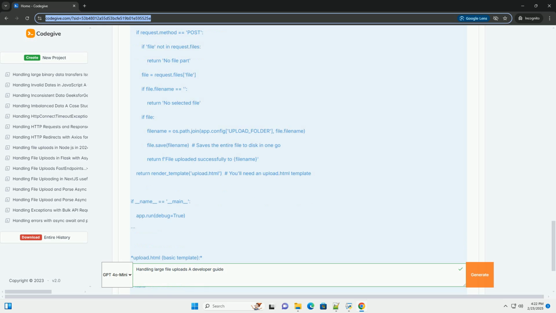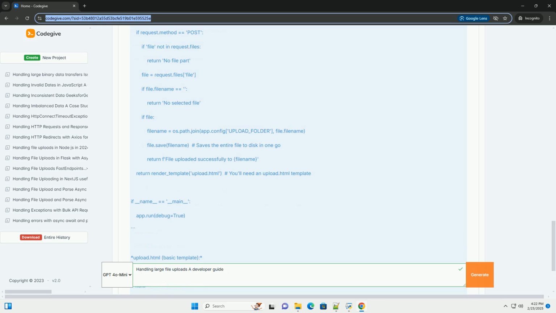The chunk size, for example 1 MB, is a configurable parameter. 2. Sequential uploads. The client uploads each chunk to the /upload endpoint using fetch. 3. Server-side handling. The server receives the chunk and saves it to a temporary file. The file name includes a unique upload ID, generated if it's the first chunk, and the chunk number.